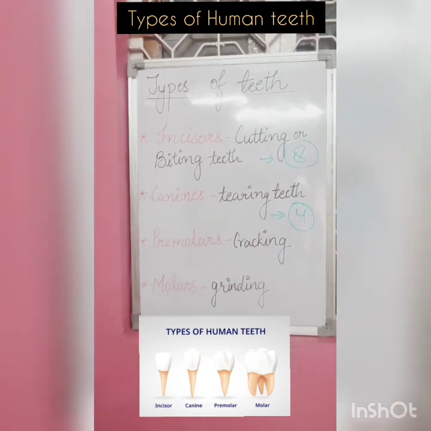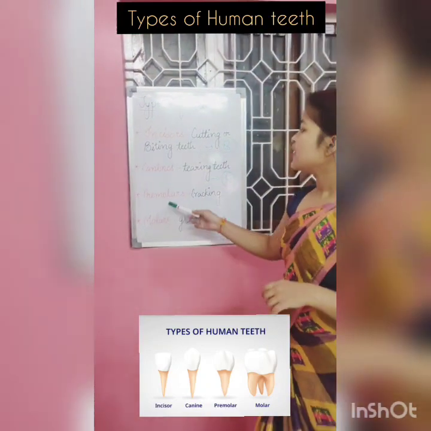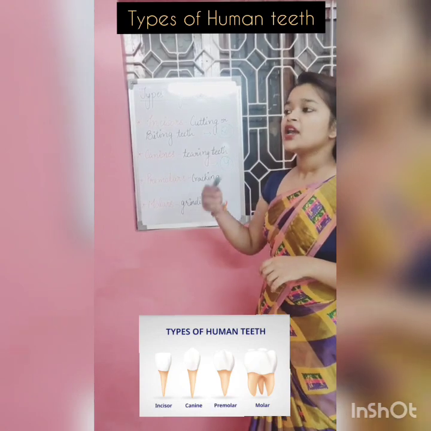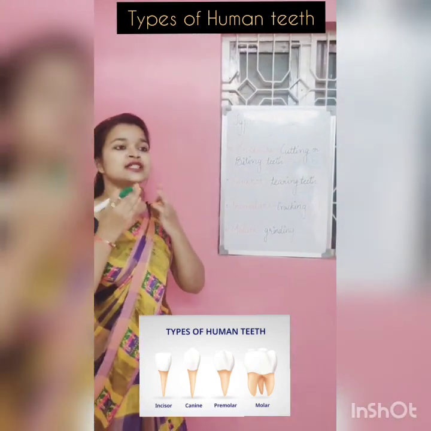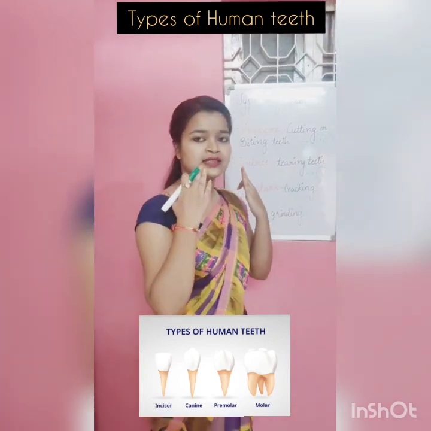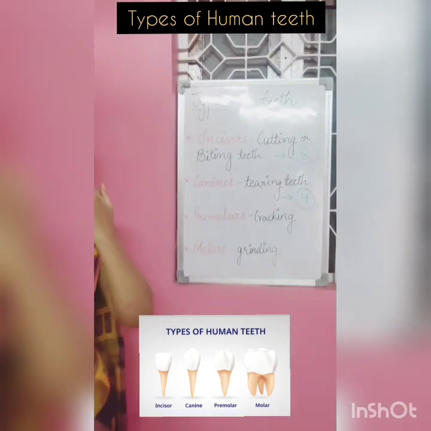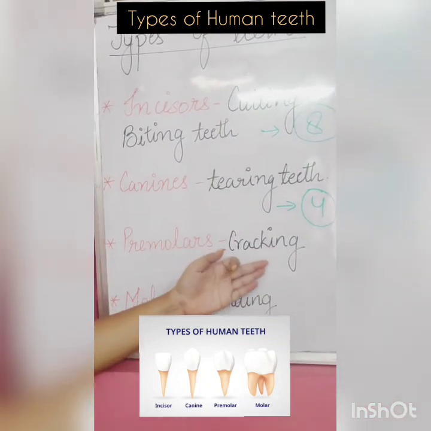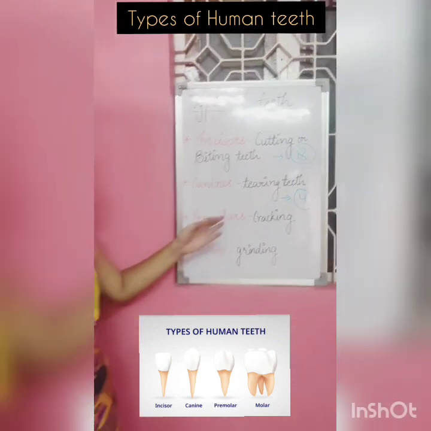Now the next that is present is the premolars. The premolars are the teeth that are present just beside the canines, and they are mostly used for cracking the food.